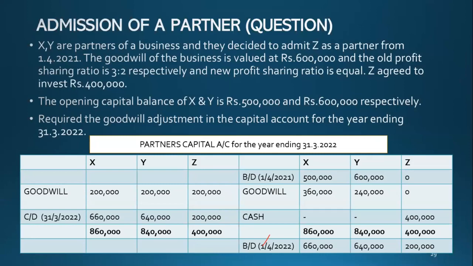Then 600,000 divided by 5, and for partner X it is 3, so divide by 5 and multiply by 3. Then what's the answer? Use a calculator. That is how you do it. You divide and multiply.